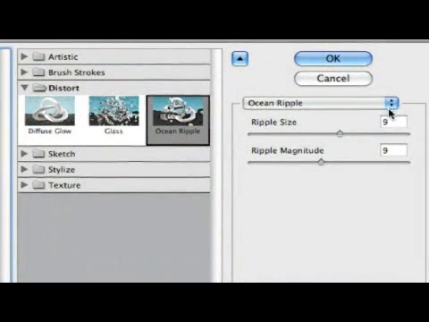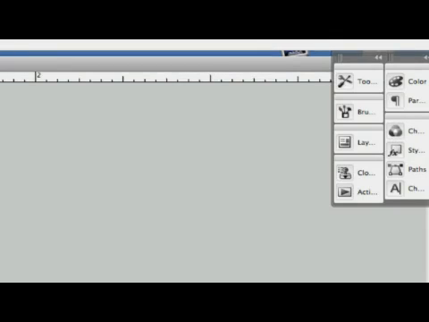And let's say our magnitude. Let's say we'll set this one low. Our ripple size really low, like so. We'll set our magnitude high, like that. We'll hit OK. And it's breaking that up just a little bit.